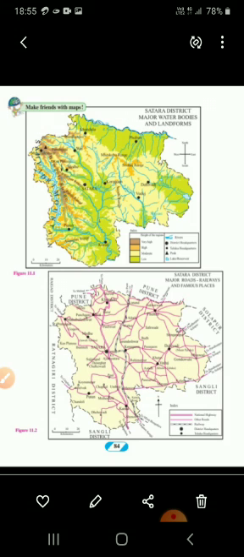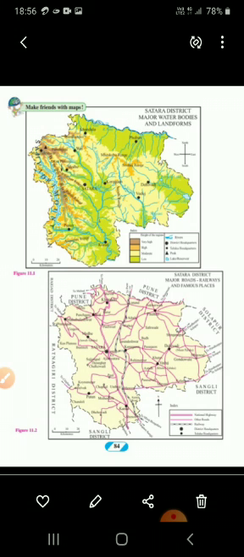While reading a map, we can easily see the pattern of transport routes. We can see the distribution of transport routes in the form of a dense network at some places and a sparse network at some places. If you observe figure 11.2, you can see easily that in the western part of Satara district there is less development of the transportation system. Understood?